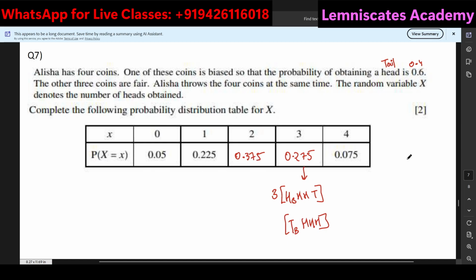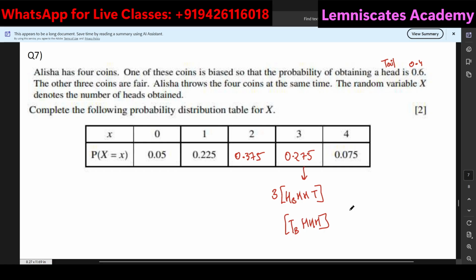If you do 1 minus all of this, you will get 0.375. So I hope even question 7 has made sense to you. Trust me, my explanations are very detailed because I have not taught you this kind of topics and still you are having doubts. So I guess this is the best way to explain. From the scratch, I'm explaining the concept and then I'm showing you the implementation as well.